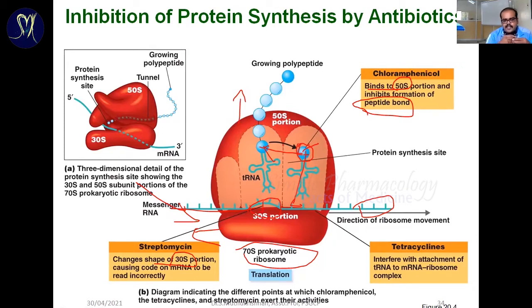That is the second mechanism. In that way, tetracyclines interfere with the attachment of tRNA to mRNA. One is peptide bond formation being blocked. The second one is change of shape. The third one is the ribosomal complex: once the tRNA and mRNA complex is there, that complex is inhibited by tetracycline. So drugs may interfere with the ribosomal process through different mechanisms.